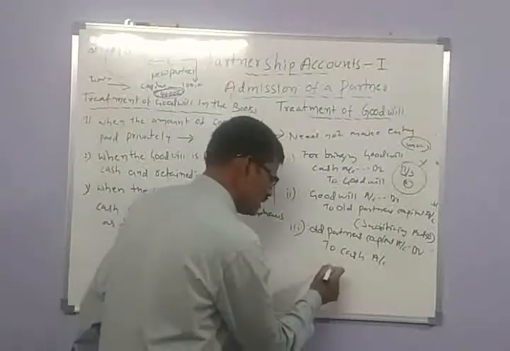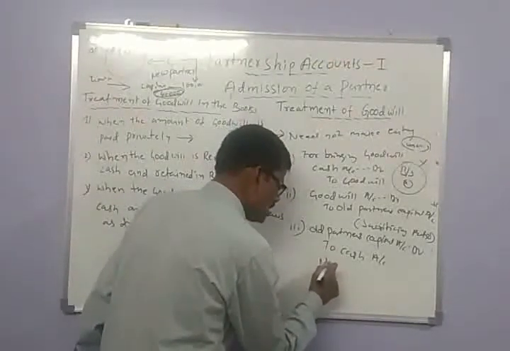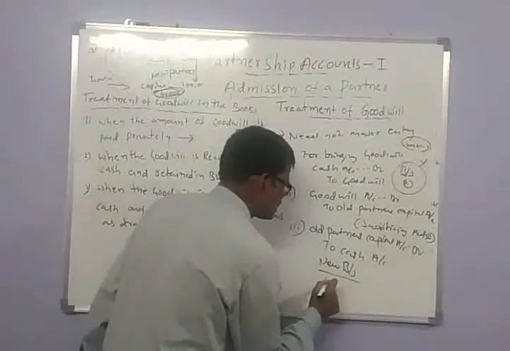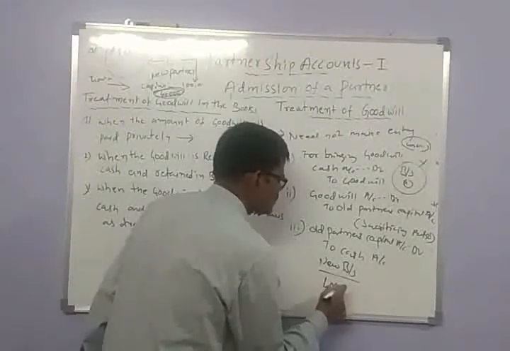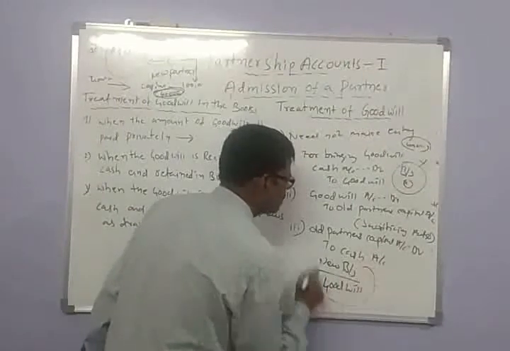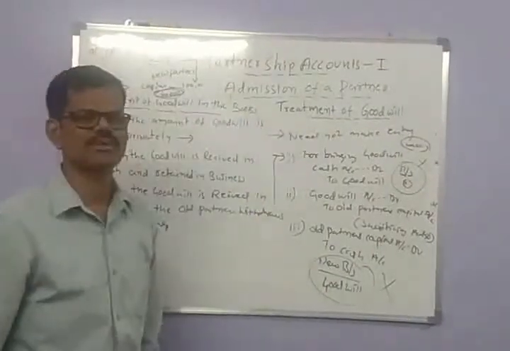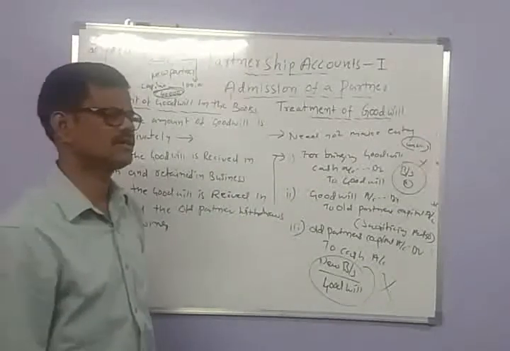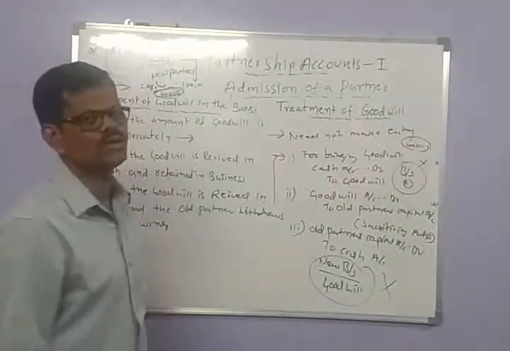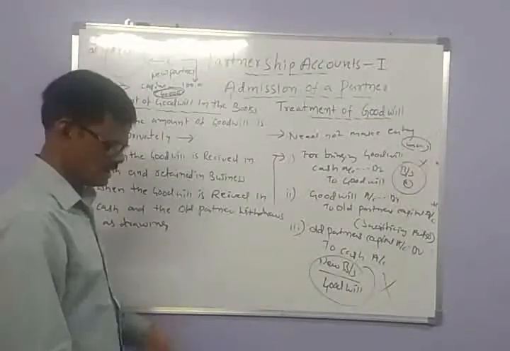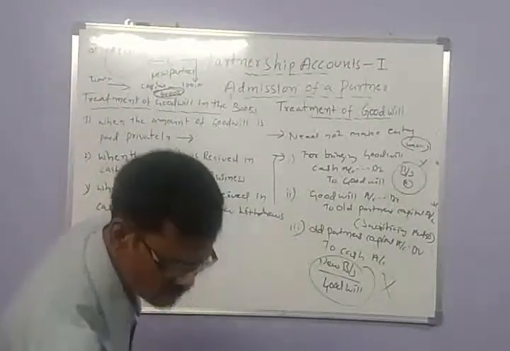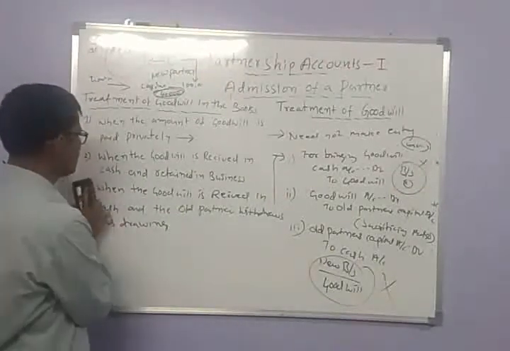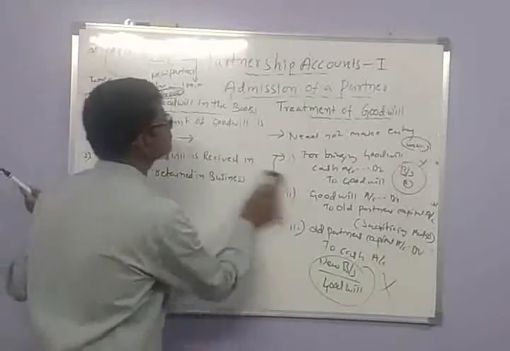So in this occasion also, in the new balance sheet, there is no question of recording goodwill. So goodwill doesn't appear in the new balance sheet, that is, after admitting a new partner. So this is the third method of entering goodwill into the books of accounts.